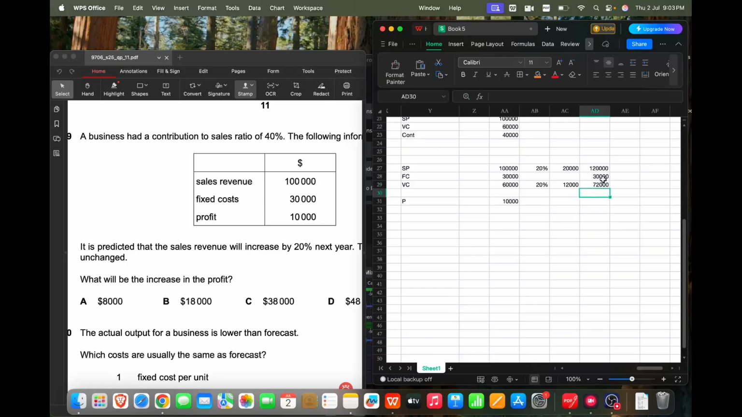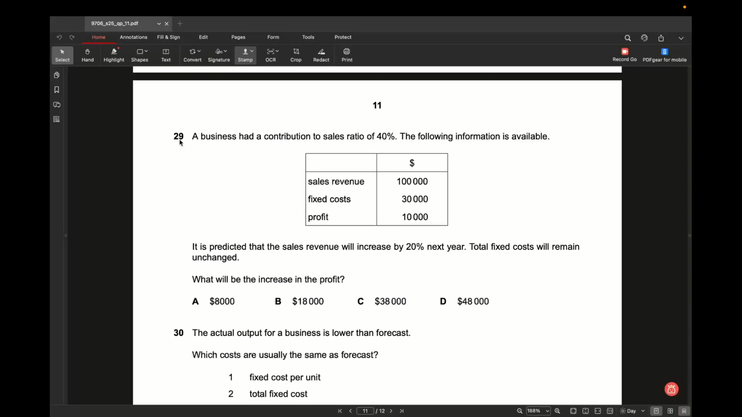So I have a fixed cost, I have a variable cost out here. If I subtract these two costs from the revenue, then I'll get the profit. So revenue minus fixed cost minus variable cost, and the profit is 18,000. But remember, this is not the answer. The question was asking what will be the increase in profit. Last time we had a profit of 10,000, now it is 18,000, so it will increase by 8,000. So the right answer for 29 is A.